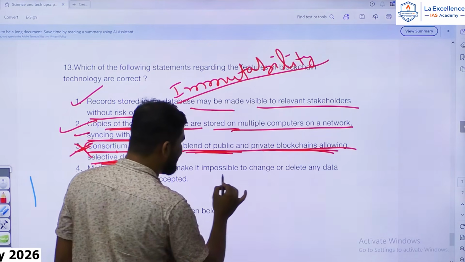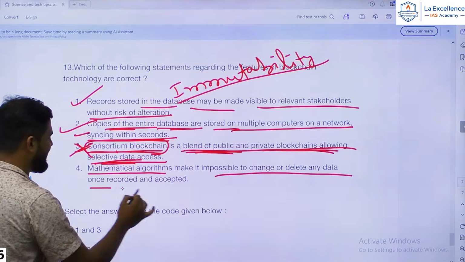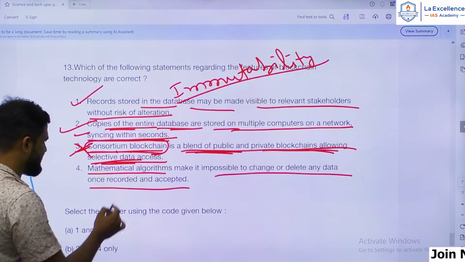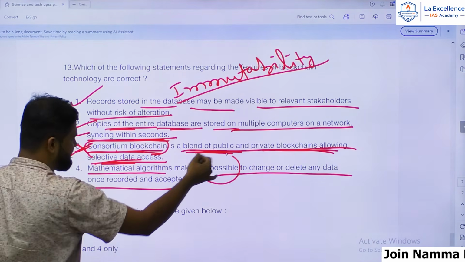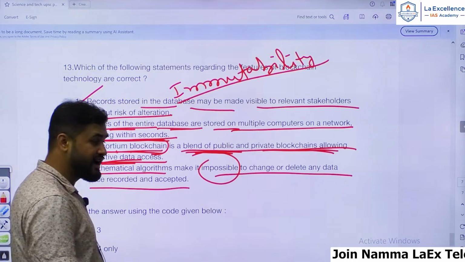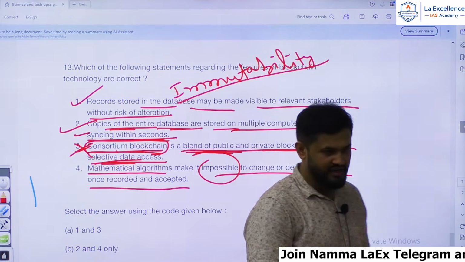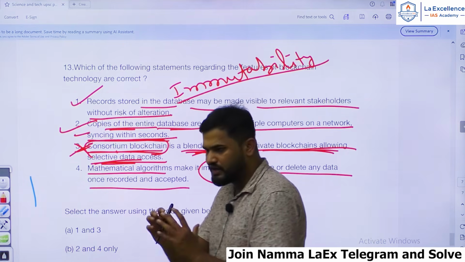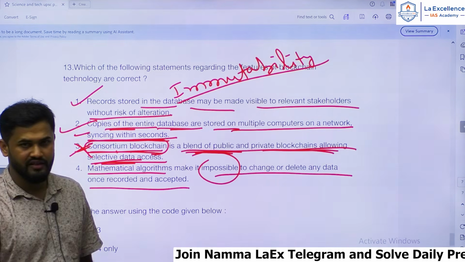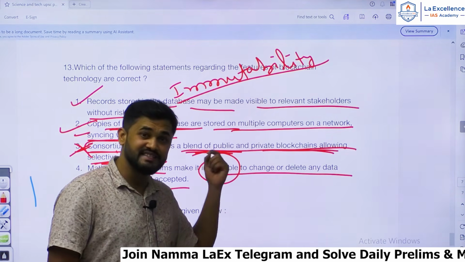Mathematical algorithms make it impossible to change or delete any data once recorded and accepted. Here the term is impossible. Is it that extreme, that data cannot be altered in blockchain? Once you record it, can't you alter it in any way? Is it impossible? The answer is yes.